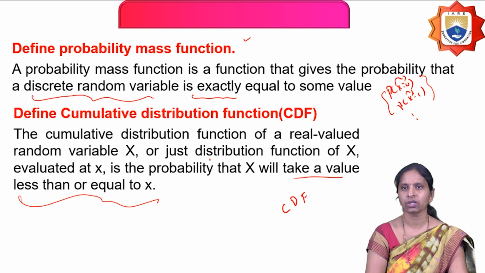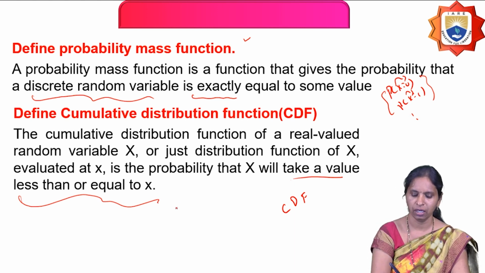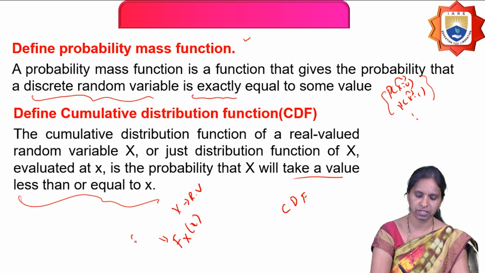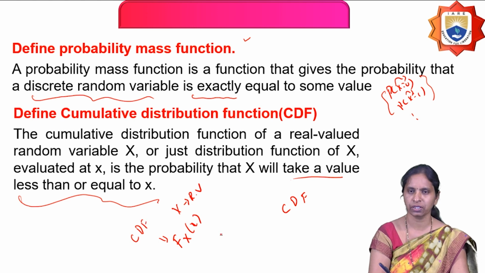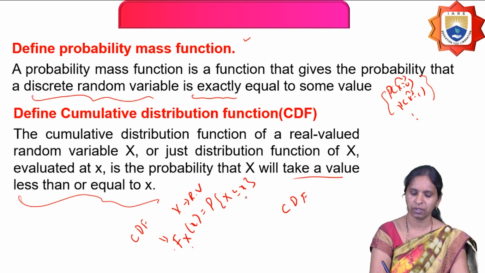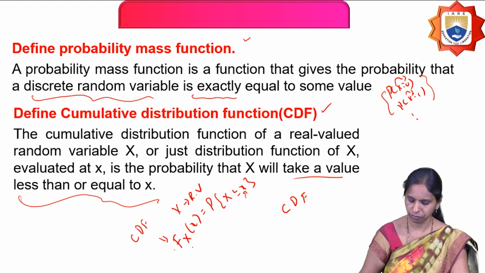For example, if X is a random variable, then its cumulative probability distribution function is represented by capital F. So capital F is used to represent the distribution function. The probability that the random variable X takes values up to small x is the cumulative probability distribution function.